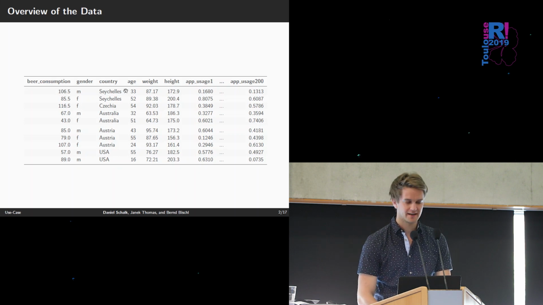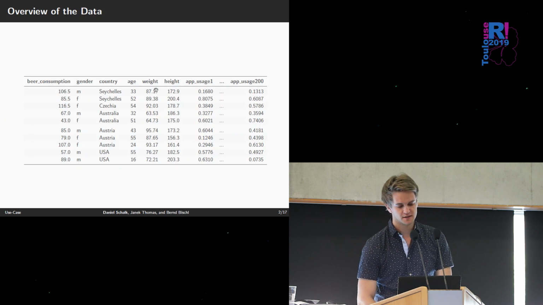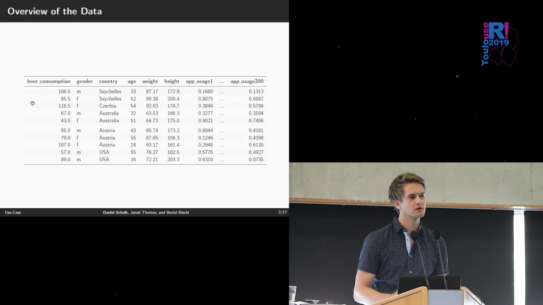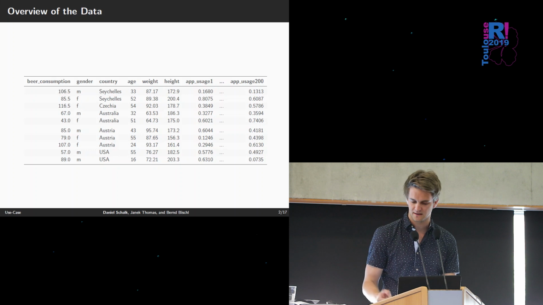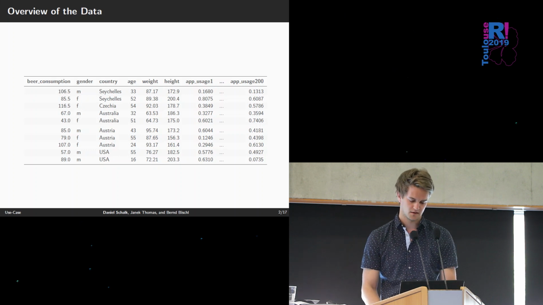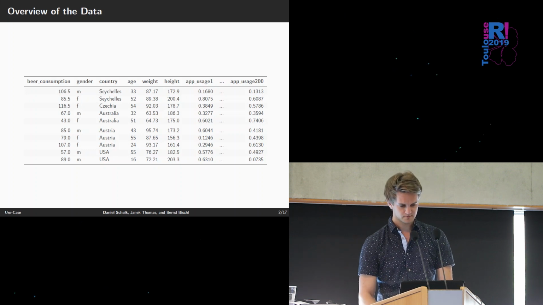And one note here, the data are simulated, so this is no real data set. I have just used the country and the age to affect the beer consumption. All other features are noise features. So this could be a first task: to select the real features from the noise features.